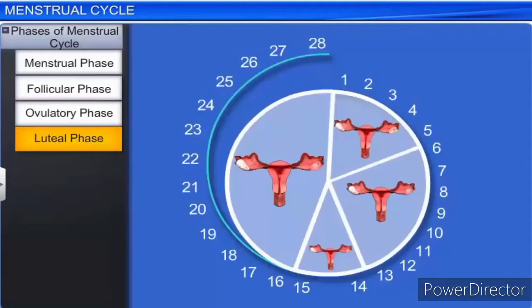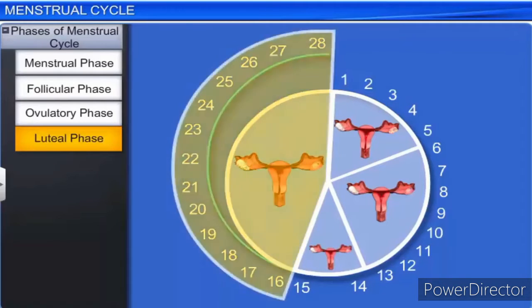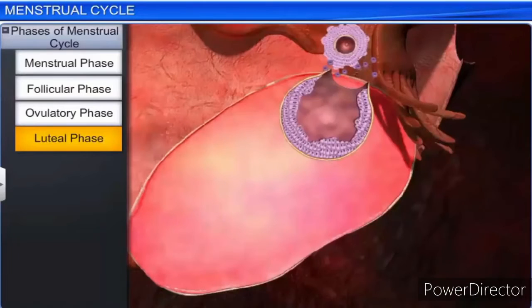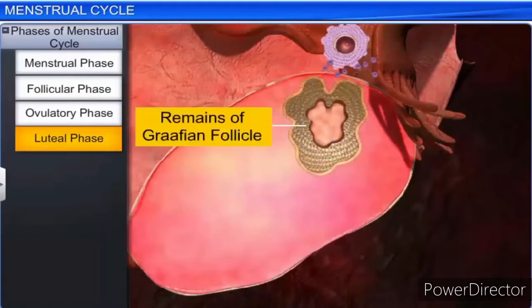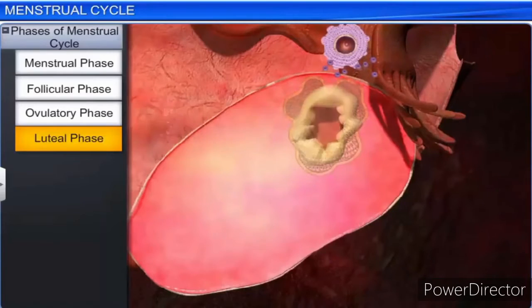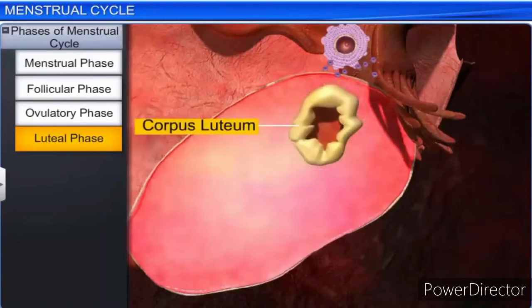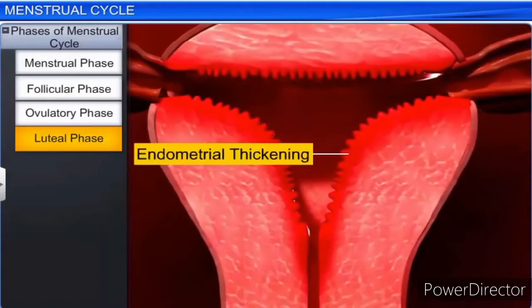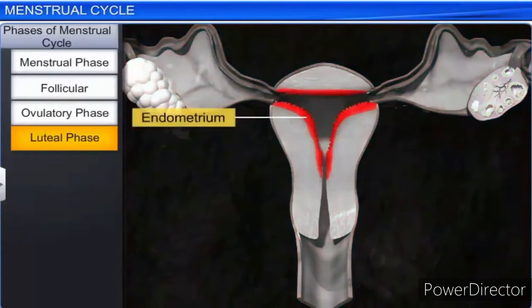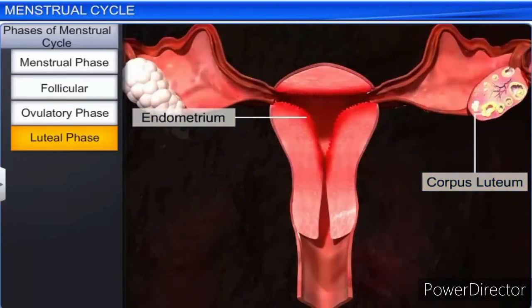The ovulatory phase is succeeded by the luteal or secretory phase, the last phase of the menstrual cycle, which occurs between days 16 and 28 of the menstrual cycle. This phase sees the transformation of the remaining Graafian follicle into a yellow mass called the Corpus Luteum. The endometrium too thickens, and its blood vessels become coiled and enlarged. Interestingly, the endometrium and corpus luteum play a vital role during the early stages of conception.